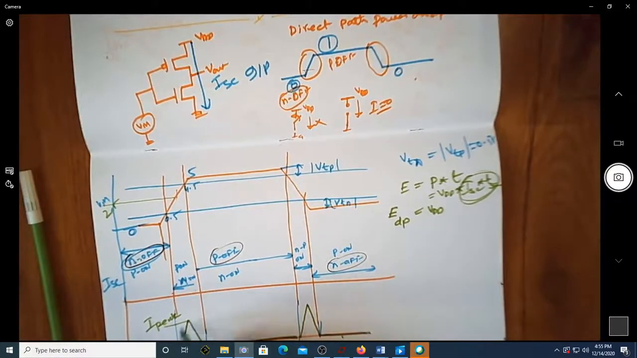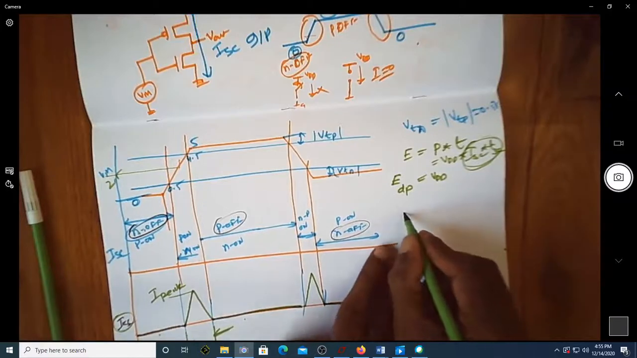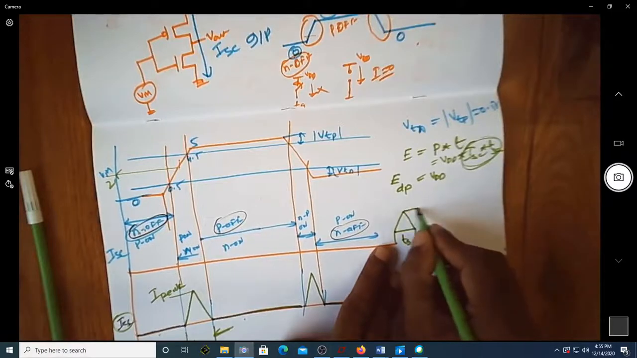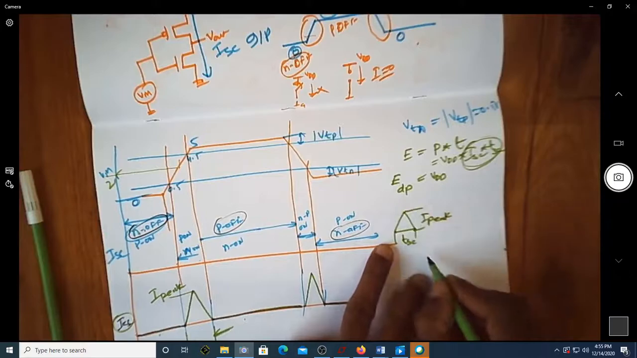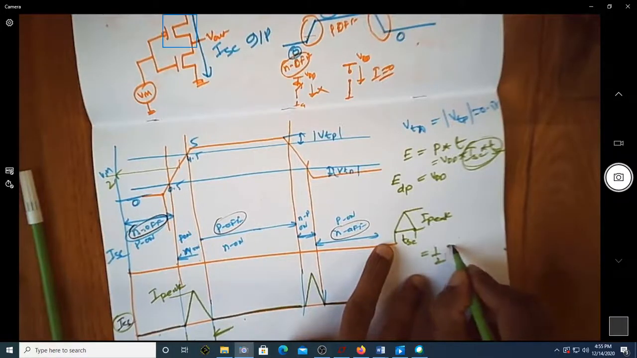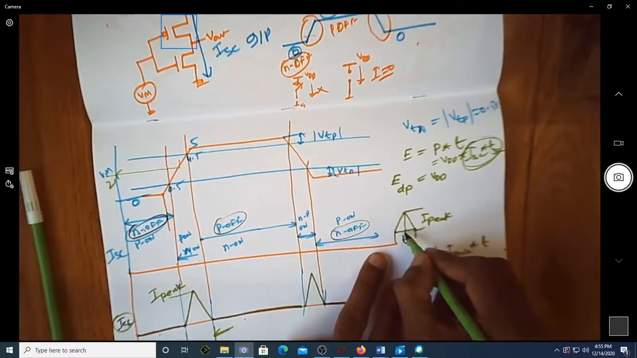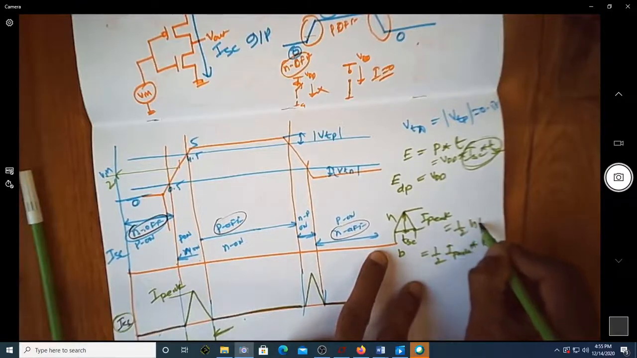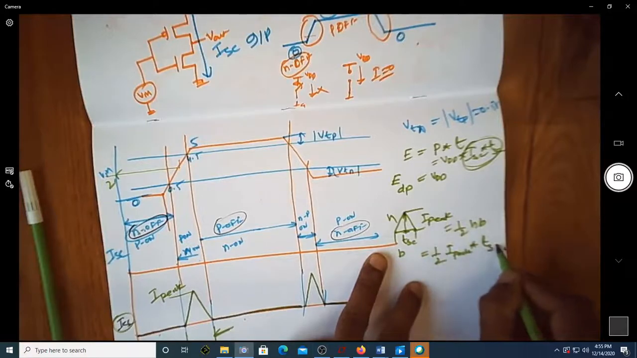This looks like a triangle, and we know that this is the time TSC. Suppose you have a triangle with base of this duration TSC and height I peak. I will write the area of this triangle as half of the peak value multiplied by the base, like half H into B. So H is nothing but I peak, and B, the base, is nothing but the short circuit time TSC.